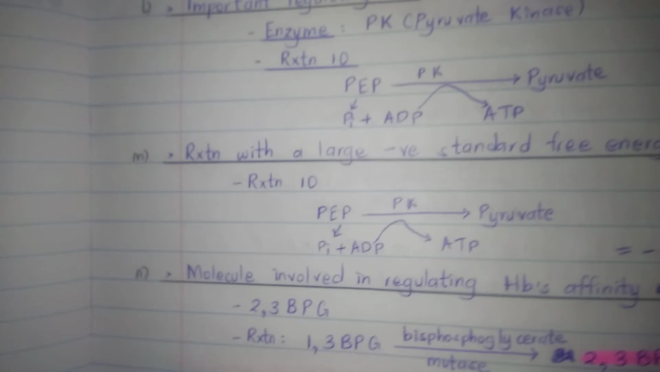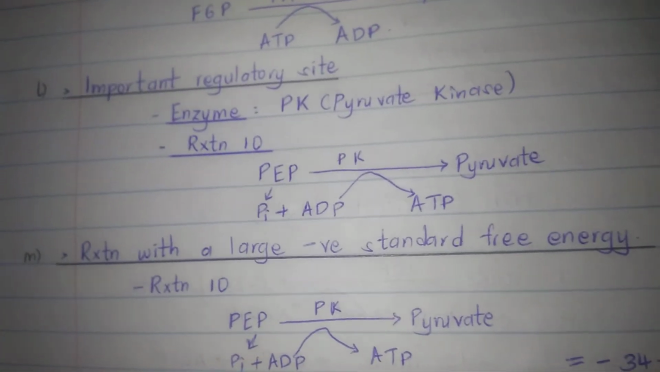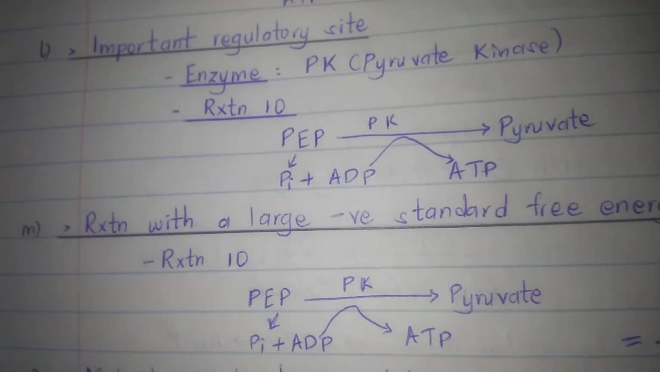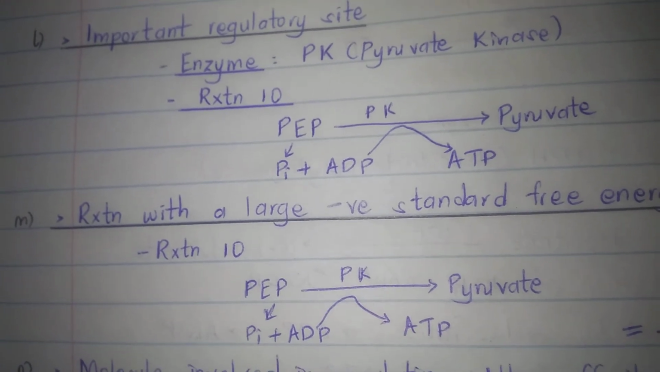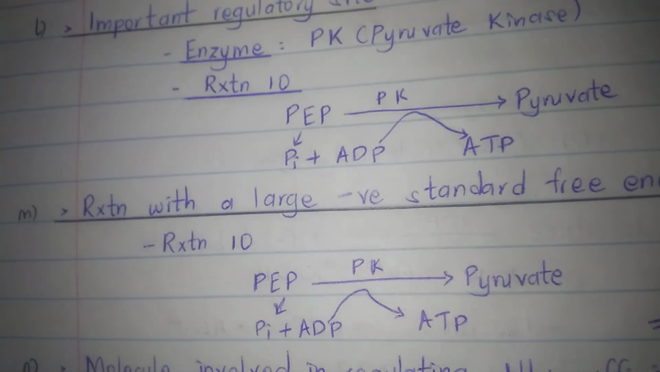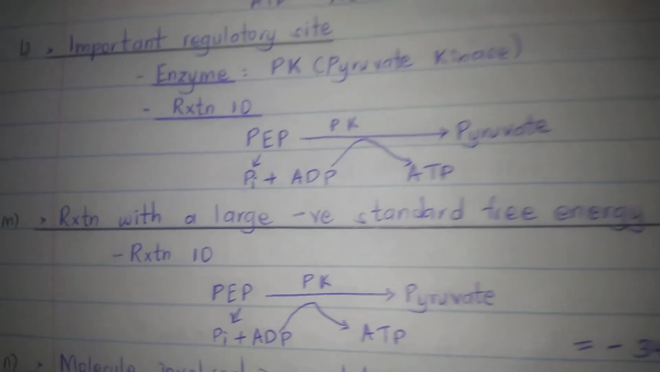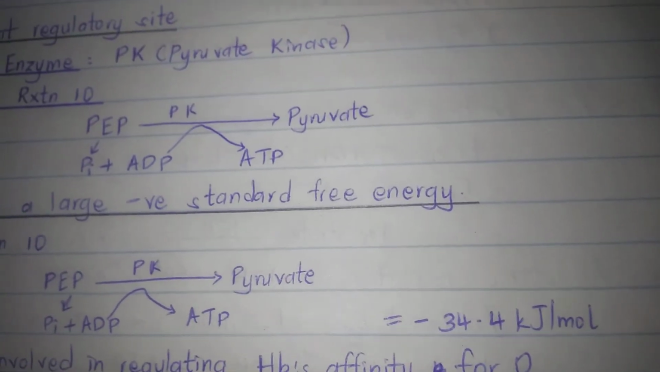The next question would be a reaction in glycolysis with a large negative standard free energy, and this would still be reaction 10, where phosphoenol pyruvate is being converted to pyruvate, ATP is being formed, and PK is the enzyme catalyzing the reaction. This large standard free energy is negative 34.4 kilojoules per mole.